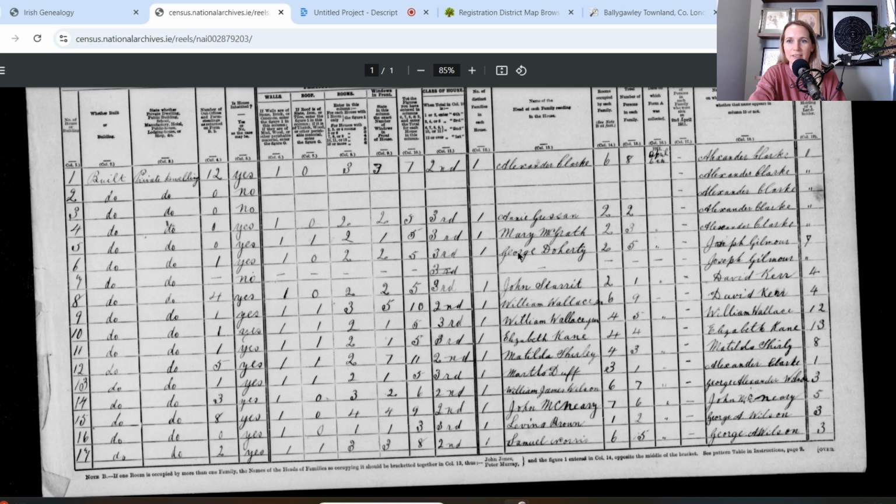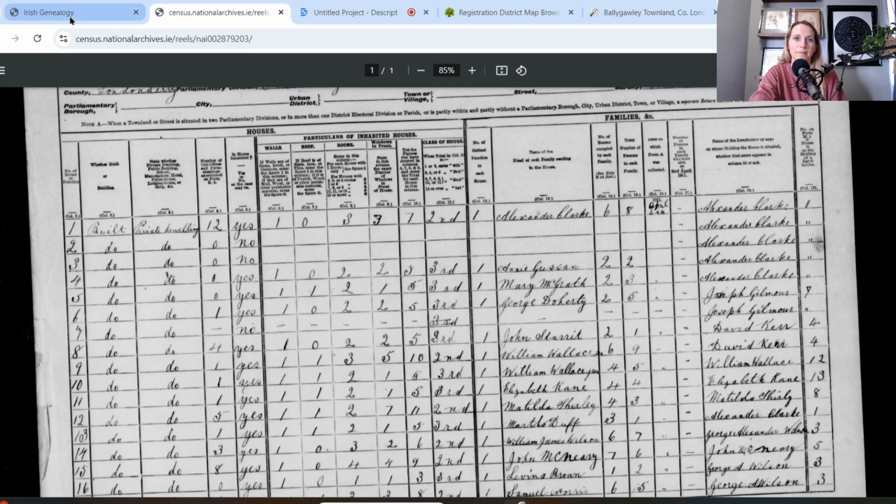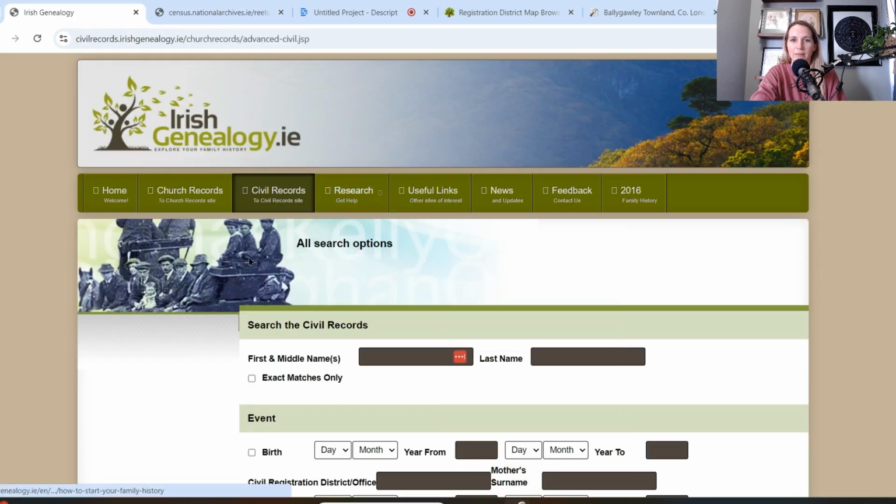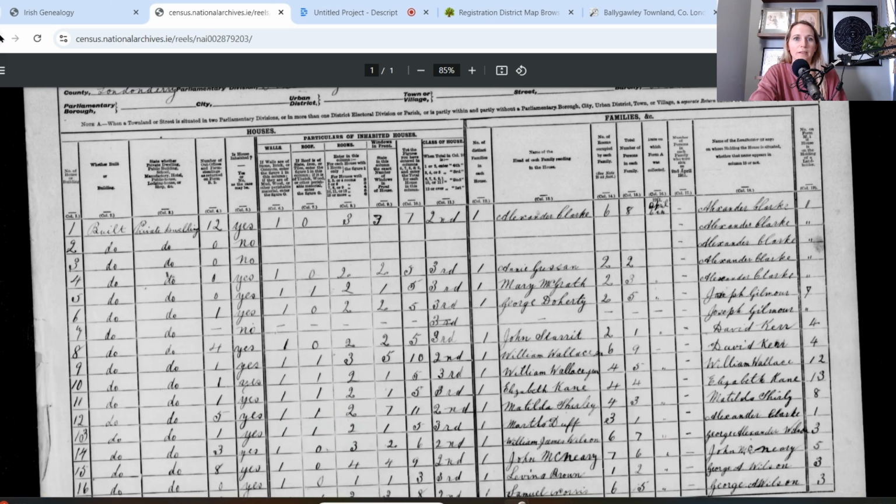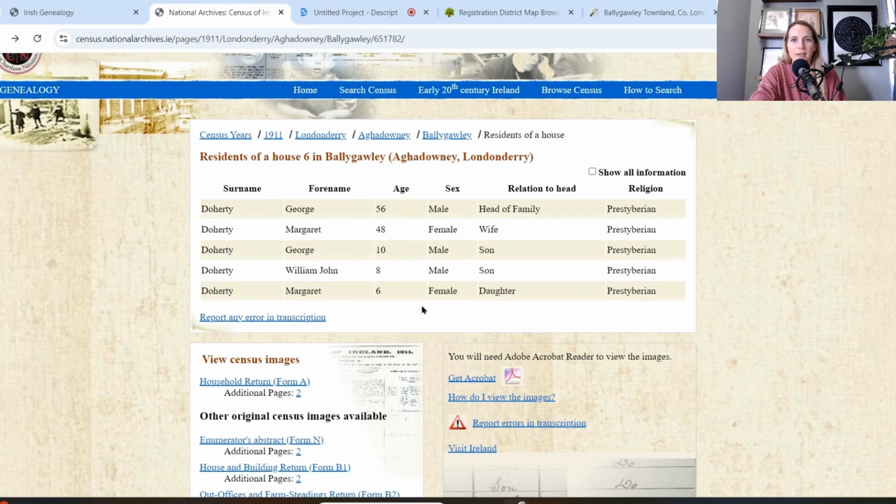So if we look here at George Doherty, it tells about their house, and I went into that on the podcast, so you can go and look at that. But you can look at that for your own ancestors, learn a bit about their house. So they lived in a 3rd-class house, and their landholder. That can help you find maybe some other records about them too. So that is the censuses. That was for the 1911.